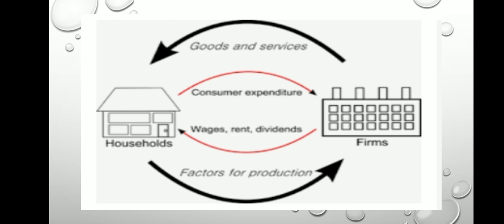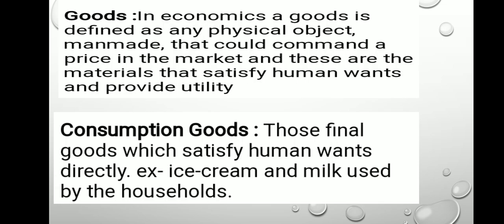And the final goods and services flow from producer to the household sector, whereas final consumption expenditure is made on goods and services by households. That is in case of a two sector economy. When I talk about three sector, it includes government, and when I talk about four, it involves even the transactions with the rest of the world.